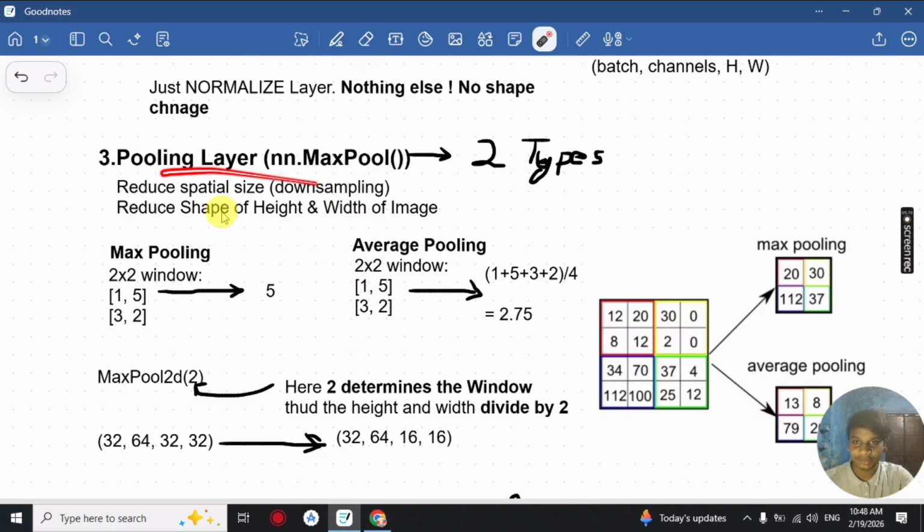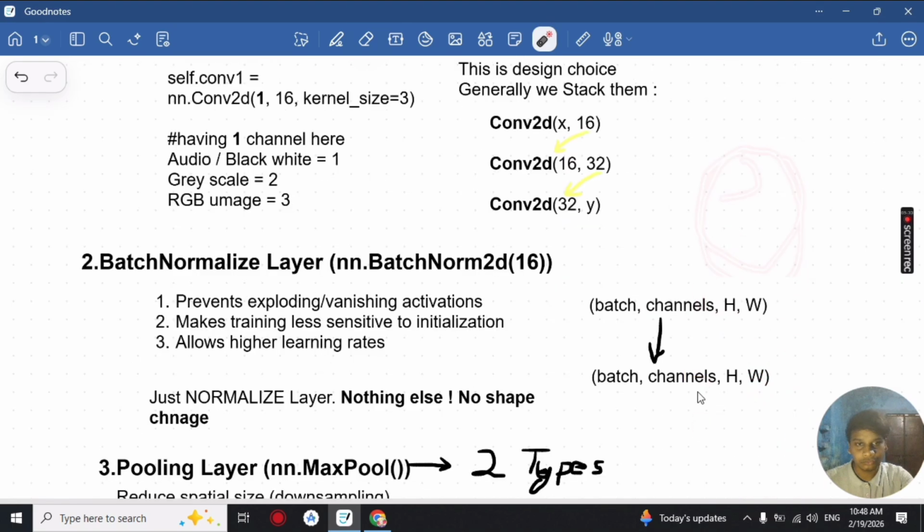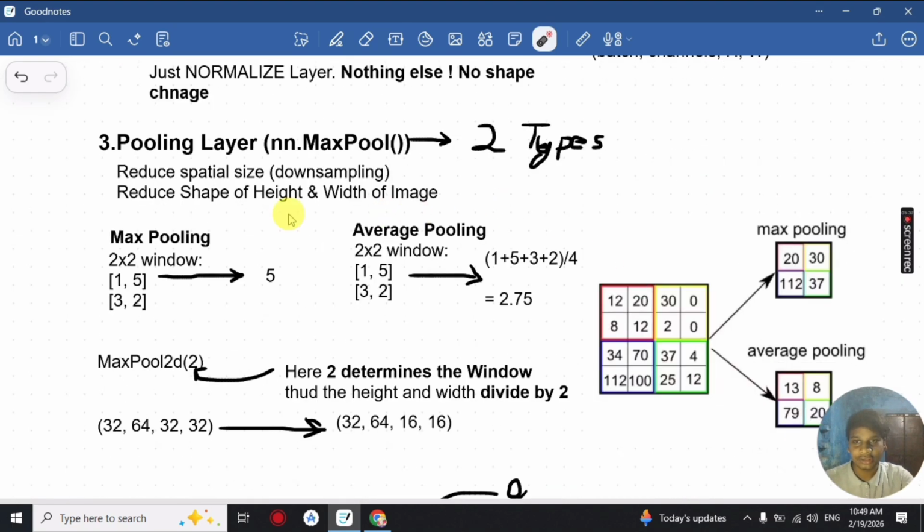Okay, so next we have our pooling layer, which basically reduces spatial size. It downsamples, it reduces the height and width of the image. So it affects the height and width of the incoming tensor. It is of two types. One is max pooling, which basically takes the max of the pooling window, and then average pooling, which takes the average.